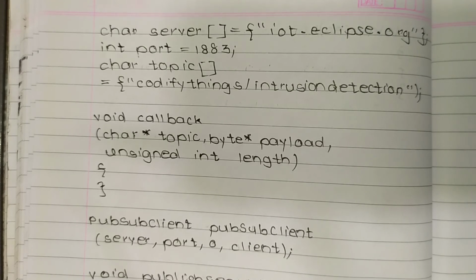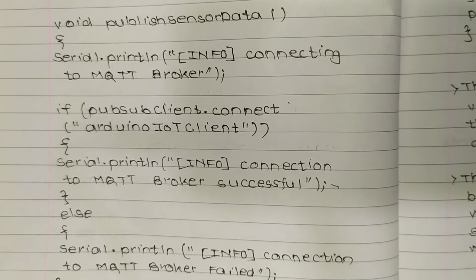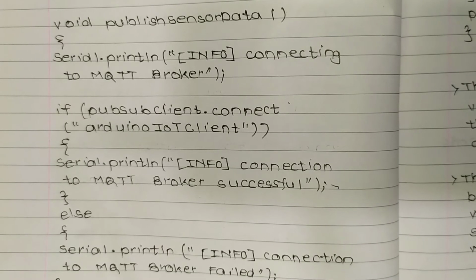Now PubSubClient. So this is the PubSubClient function name. Now server, port, 0, client. Void publish sensor data. So this is the program for publish sensor data. Now Serial.println info connecting to MQTT broker. Now if pubSubClient.connect Arduino IoT client, Serial.println info connection to MQTT broker successful. Else Serial.println info connection to MQTT broker failed.